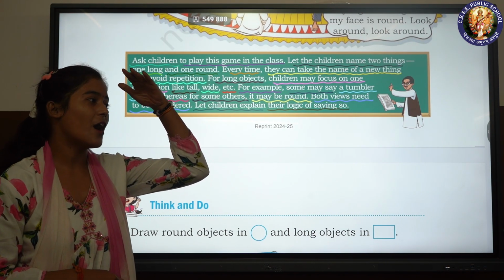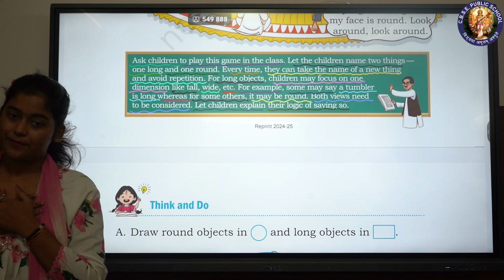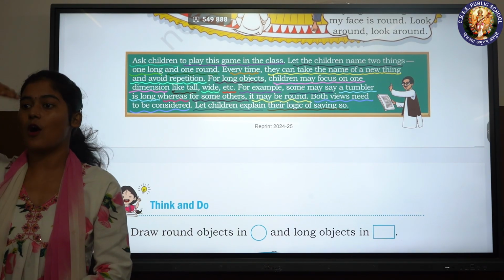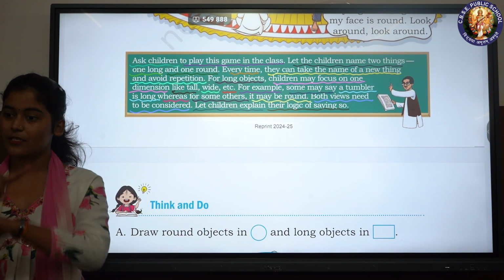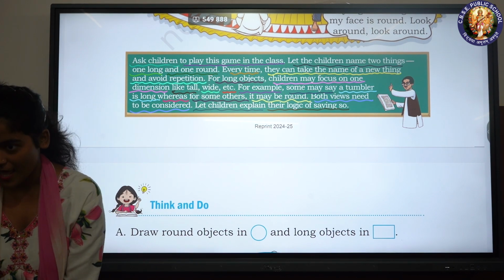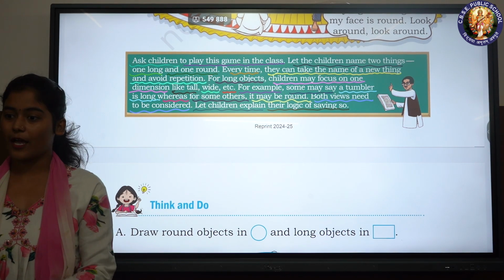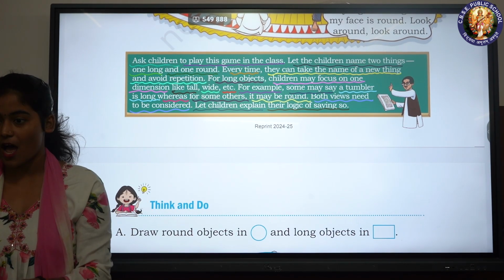Look around. My legs are long and my face is round. My legs are long and my face is round.